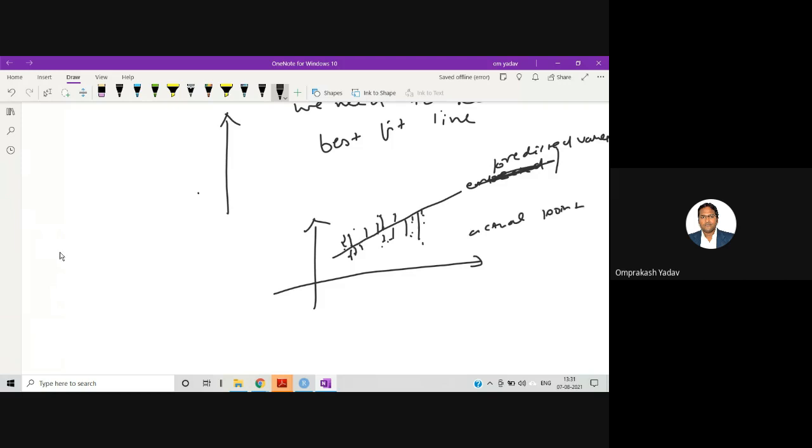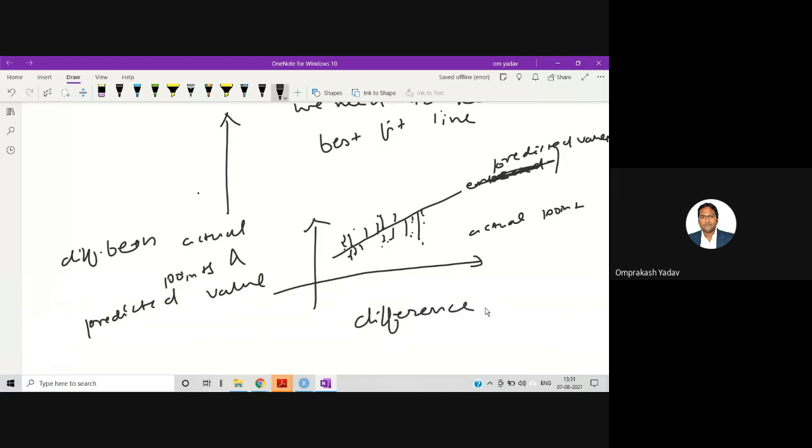So there is a difference between the actual points and the predicted values. So what we do, for example, is calculate this difference and square it. Each difference will be calculated and it will be squared, right? For example, this particular difference will be calculated and squared.